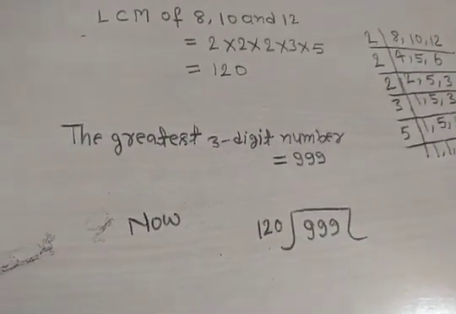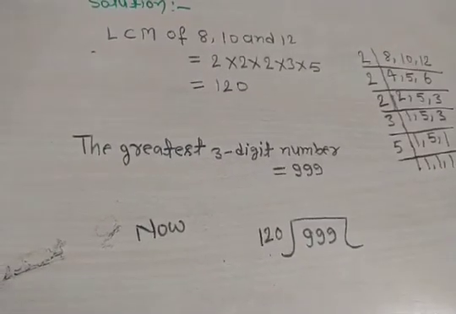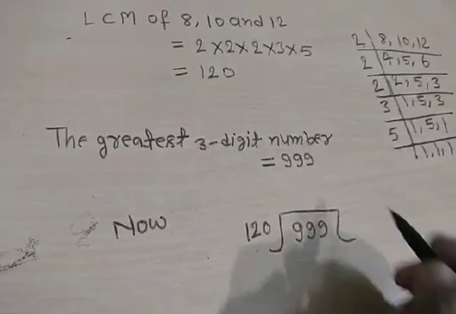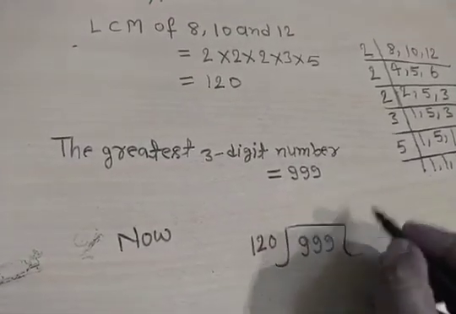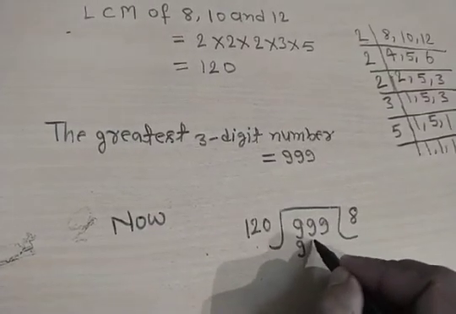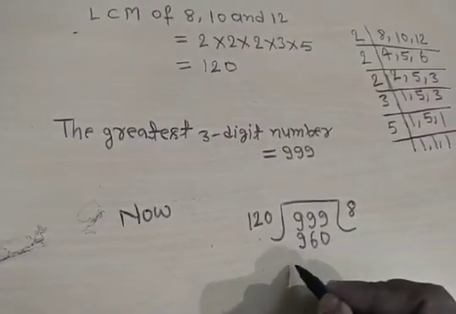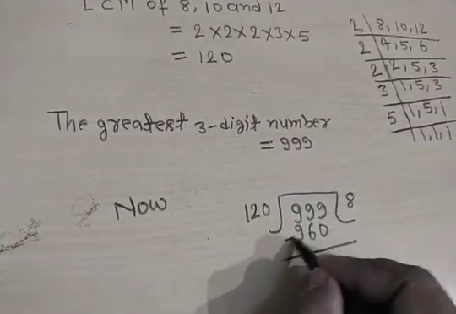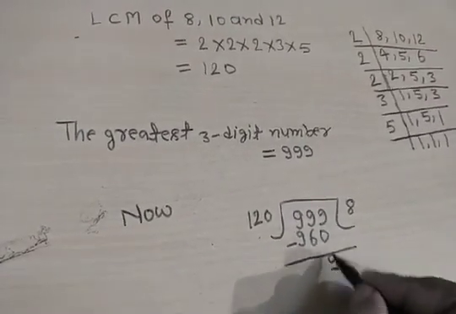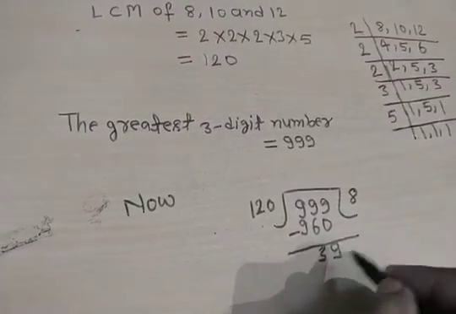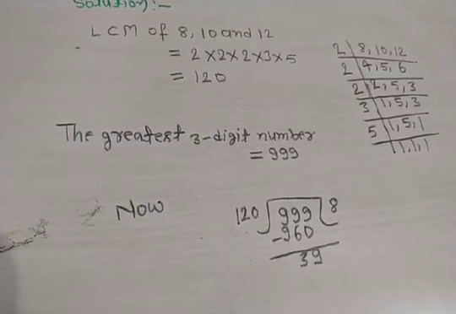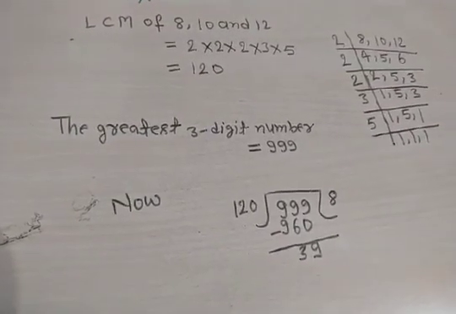So how many times? 8 times. 120 times 8 is 960. Okay. 960. Clear? So we subtract it. We obtain here 39. Okay. So the remainder is 39. Clear? The remainder is 39.